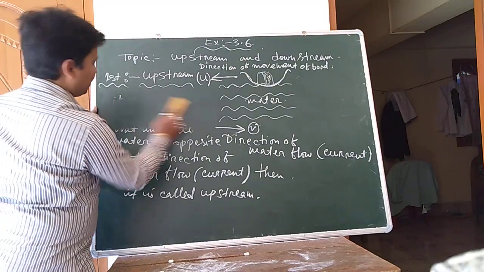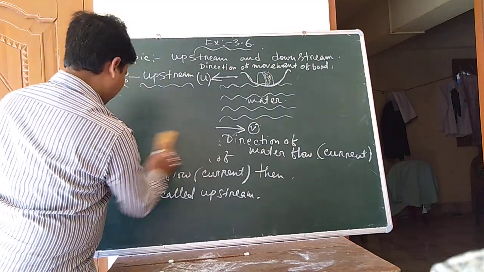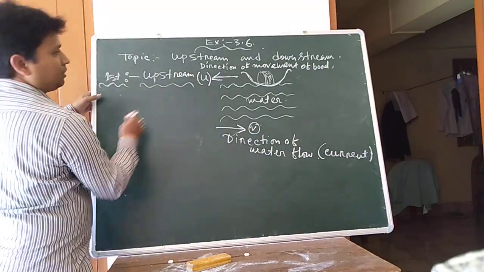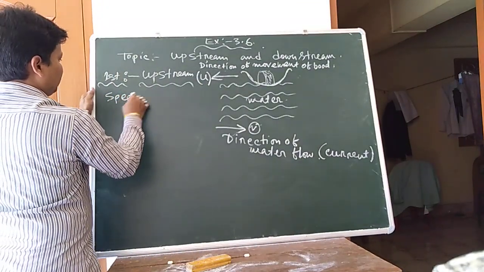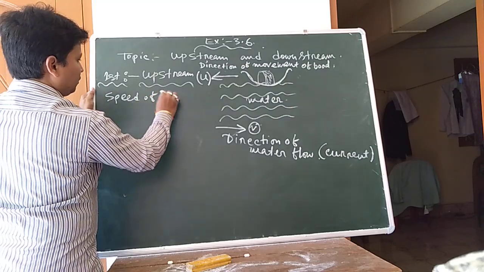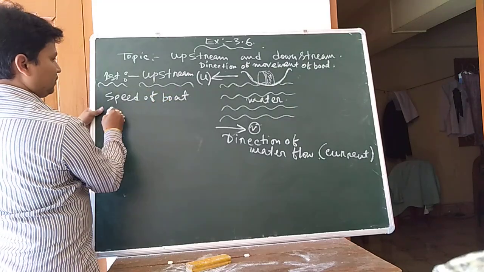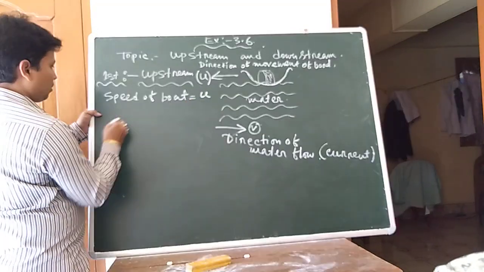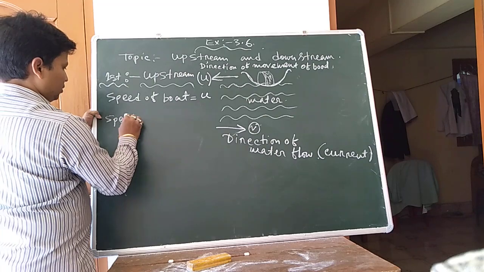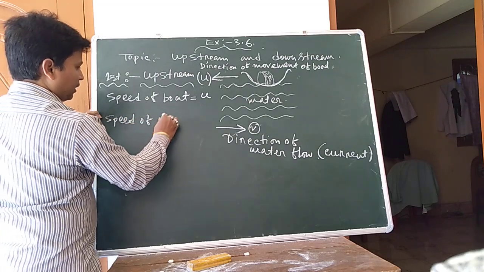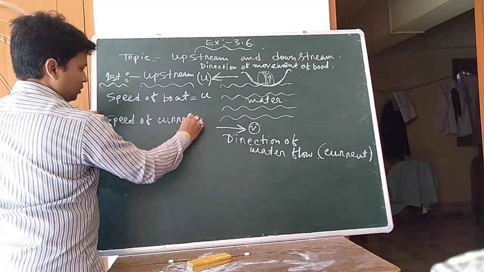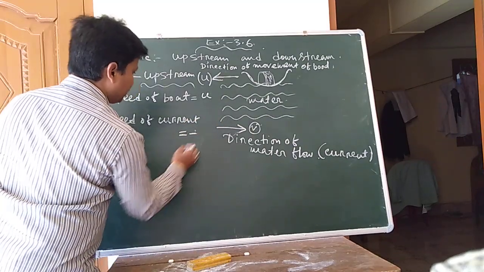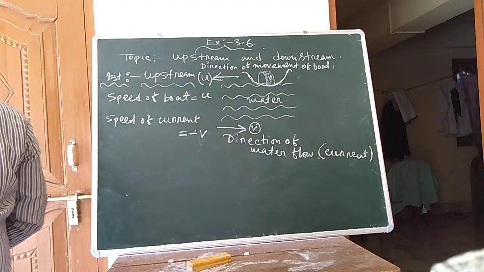So what is happening in the upstream? Let us see. Here the speed of the boat is suppose u, and the speed of the current is suppose v. Both are opposite to each other, that's why we have to give minus v.